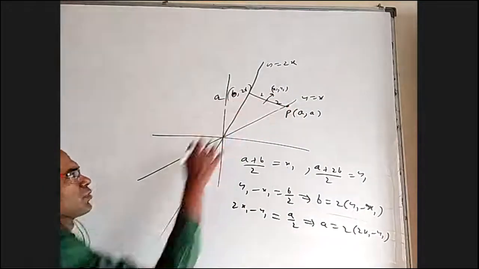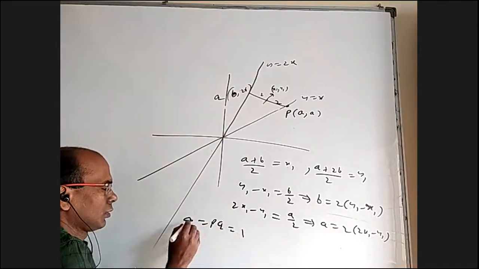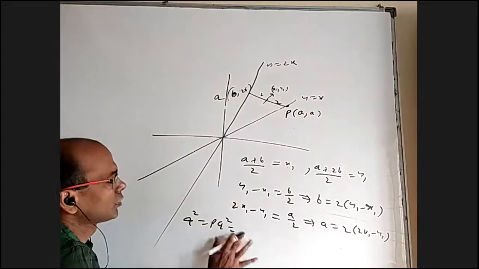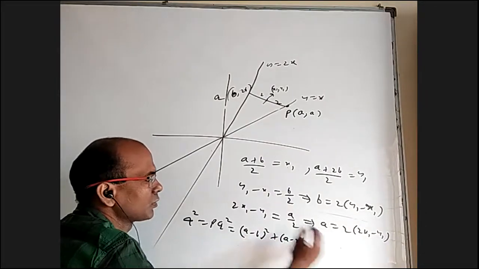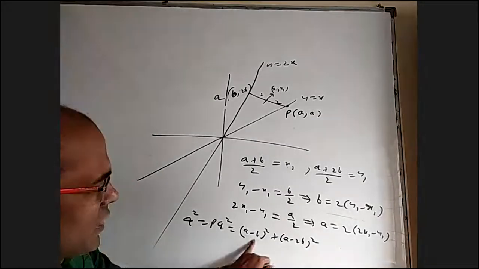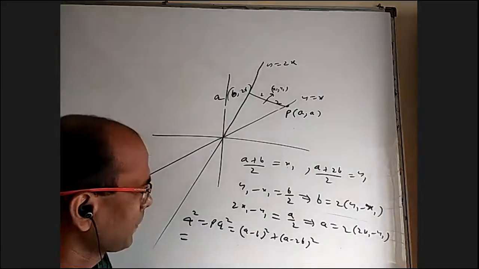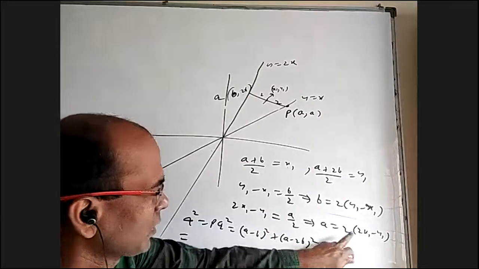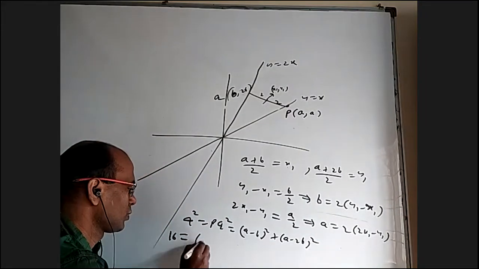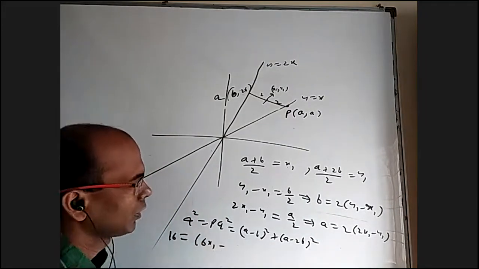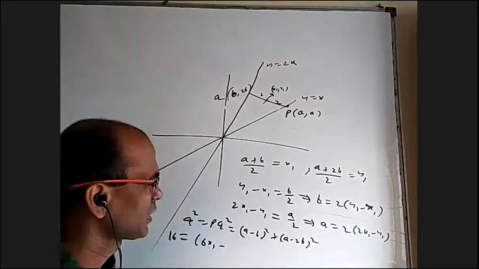Now the distance should be 4. So 4 squared equals PQ squared, which equals (a minus b) whole squared plus (a minus 2b) whole squared. If I find this in terms of x1, y1, substitute and expand, it will come. What is a minus b? From this, 4x1 minus 2x1 is 6x1, then minus 2y1 minus 2 minus 4y1.